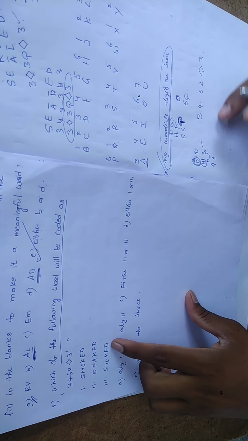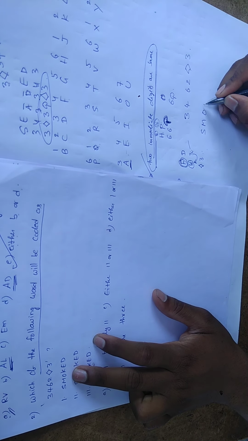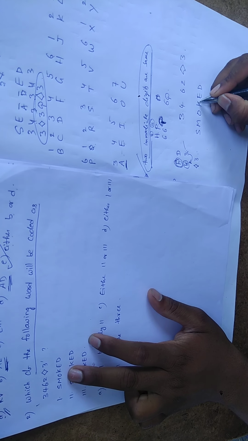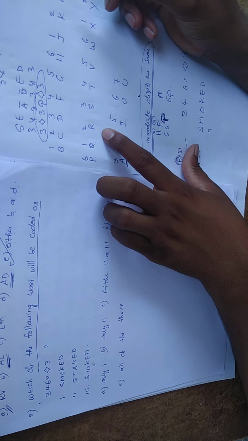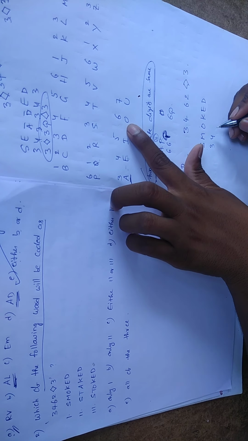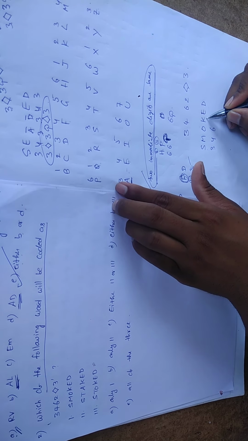Next one is what? 3. Then leave. Simply go with the options. Option number 1 is what? Smoke code. Yes. Now friends, check here. What is the code for S? S is what? 3. What is the code for M? M is what? 4. What is the code for O? 6. Next K code is what? See here.